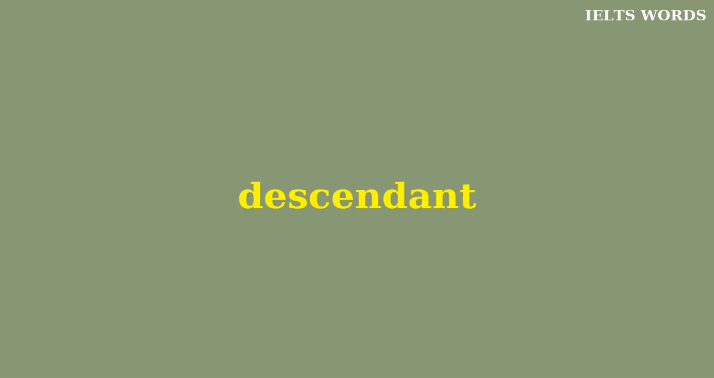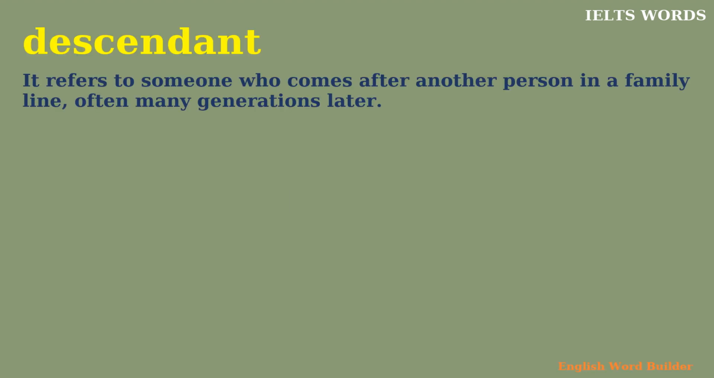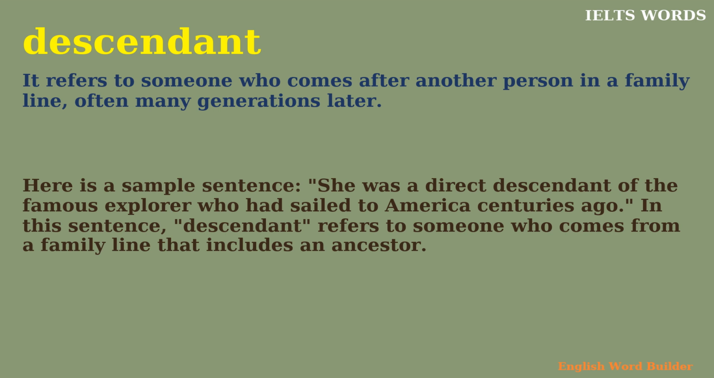Descendant. It refers to someone who comes after another person in a family line, often many generations later. Here's a sample sentence. She was a direct descendant of the famous explorer who had sailed to America centuries ago. In this sentence, descendant refers to someone who comes from a family line that includes an ancestor.